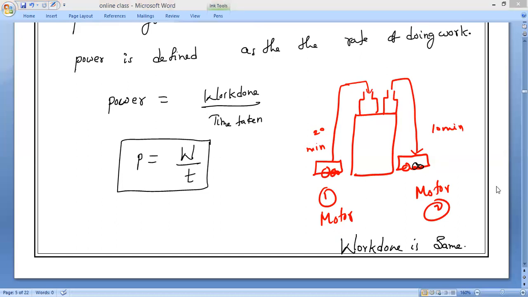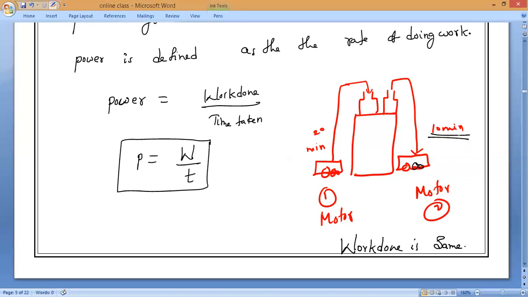Because the same work has been completed in how much time? 10 minutes, but this motor has taken 20 minutes. So I can say, observe the conclusions: power is directly proportional to work done. If I'm doing more work, I have more power. If I'm doing less work, I have less power.